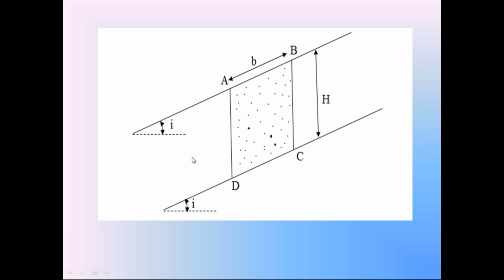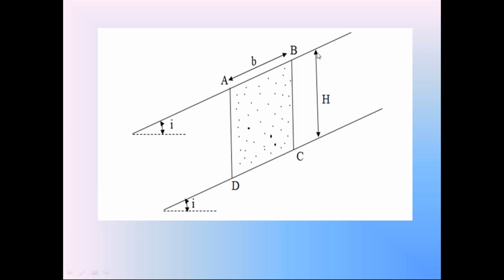We are not considering the entire soil. We consider a small portion of soil between the soil slope AB and the failure surface CD. In this image, the top line is the soil slope. The bottom line is the failure plane. Between these two surfaces, the soil slope surface and the failure plane, I consider a small prism of soil.